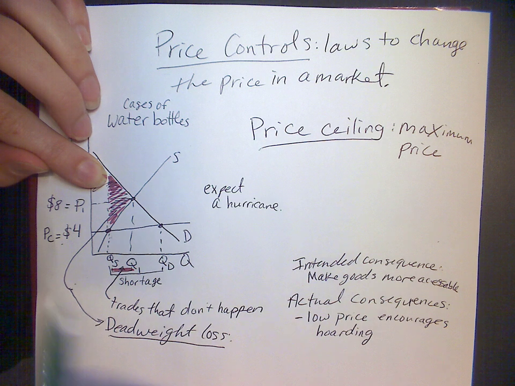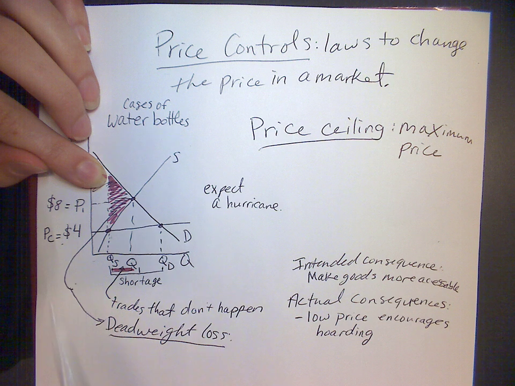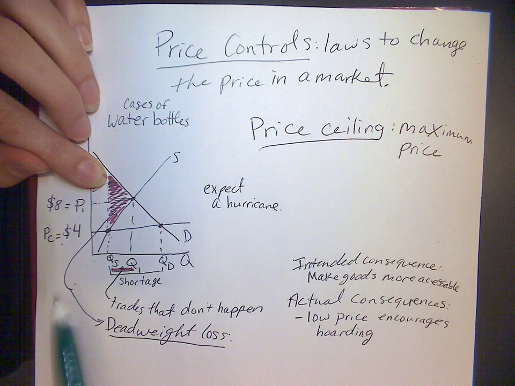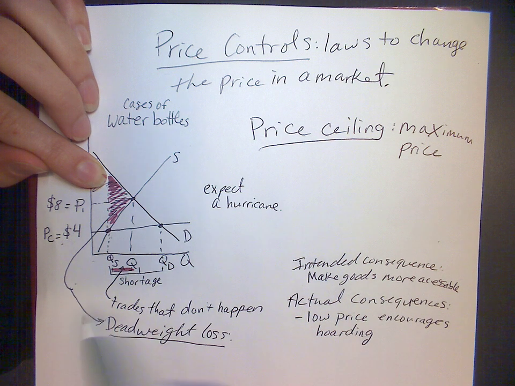So people who get to the store first are going to see, wow, the price is really low, right? The price is normal, even though I want water bottles a lot more than I did before. I'm going to buy a bunch, right? A person or family might buy 5 cases of water, because why not? The water is extremely cheap given the situation. Maybe their neighbor might want some water, or they might think, we could be stuck in our house for 2 weeks, let's buy a ton of water, right? So the low price says, buy a lot of water. It's really cheap. And so they do.